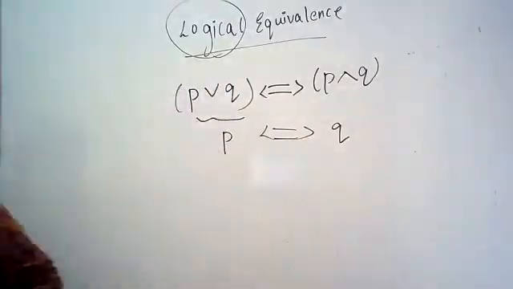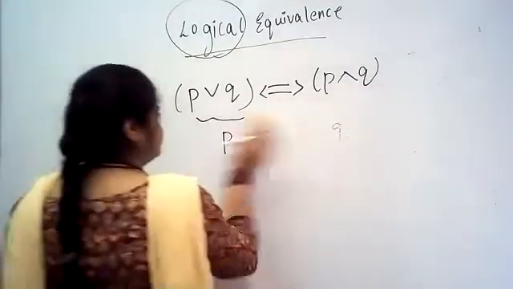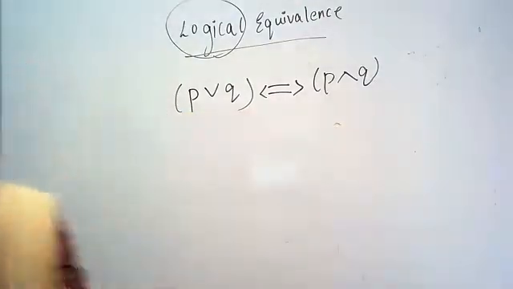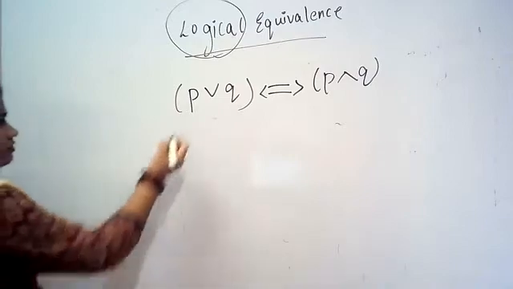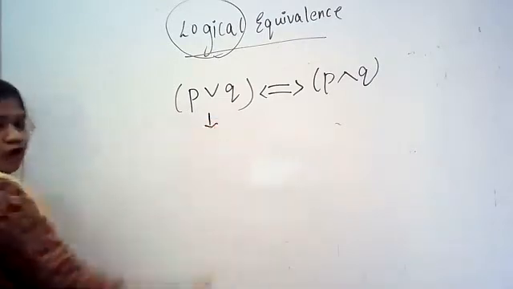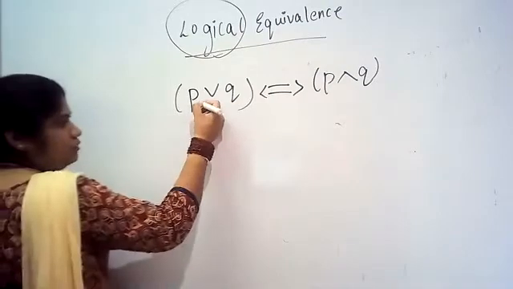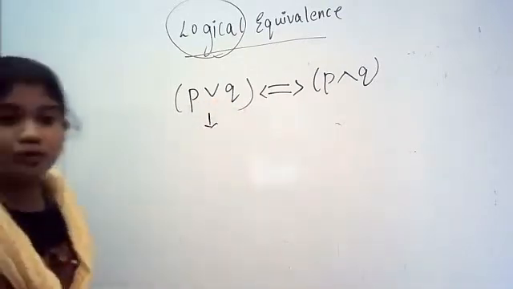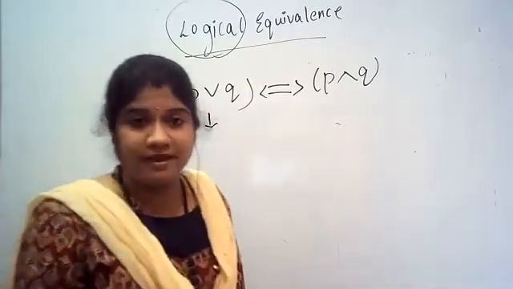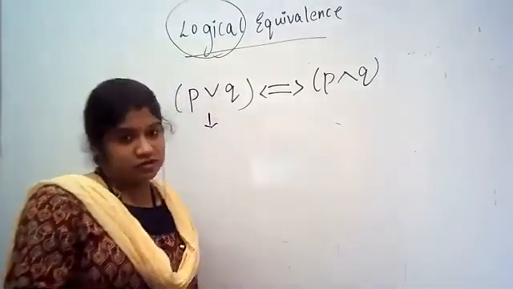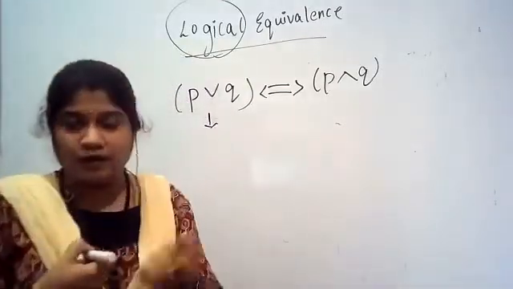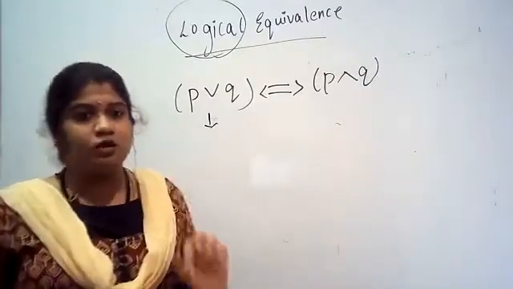Now see here, no doubt this is a question. We need to prove it with the help of a truth table, as I have already said. First, I will set up the truth table for P disjunction Q. As usual, we have two propositions. Whenever you start writing a truth table, notice how many propositions there are. If there are just P and Q, take 0 0, 0 1, 1 0, 1 1.